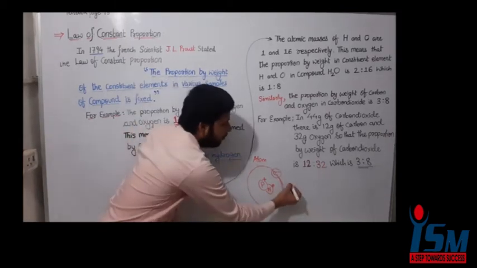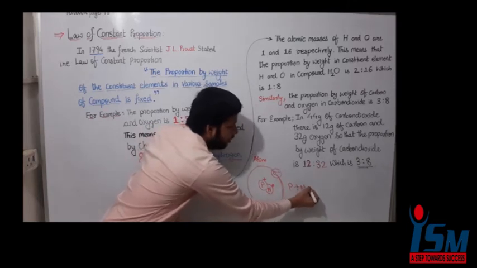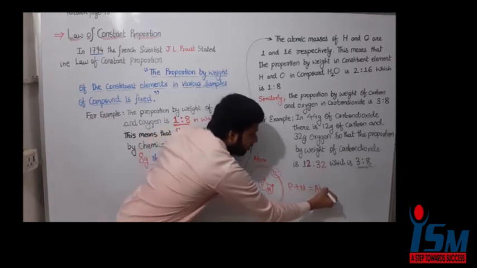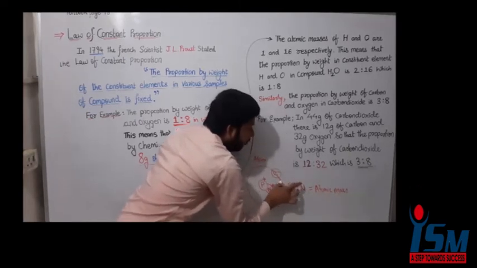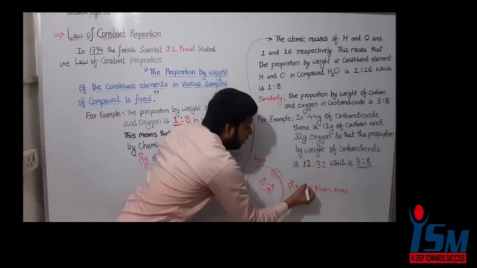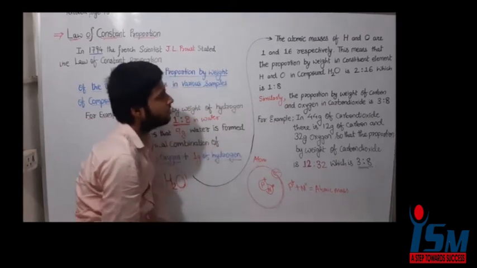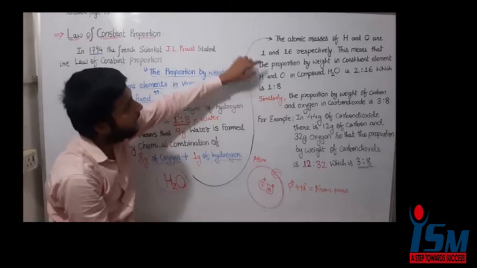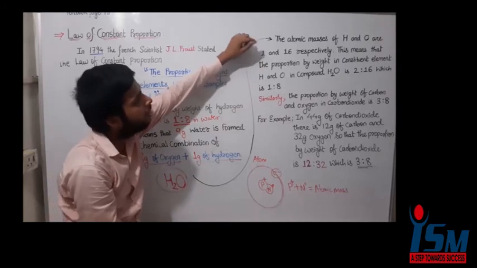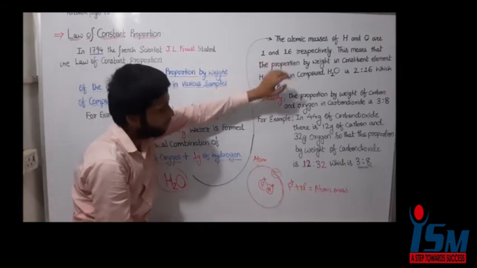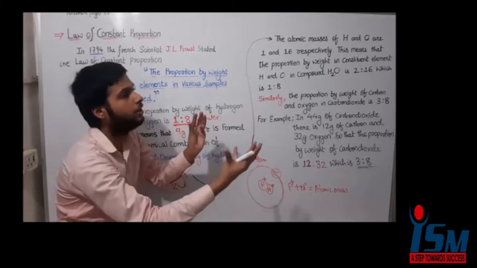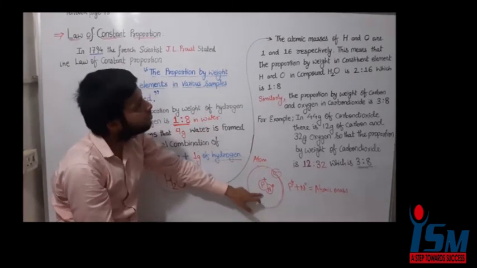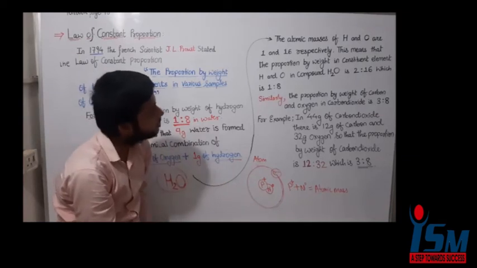The number of protons plus the number of neutrons in the nucleus is the atomic mass. That is, hydrogen has atomic mass 1 and oxygen has atomic mass 16. The hydrogen atom is small and the oxygen atom is bigger, with atomic mass 16.